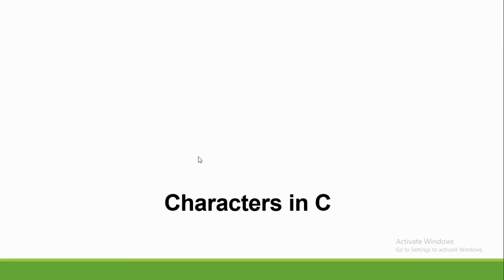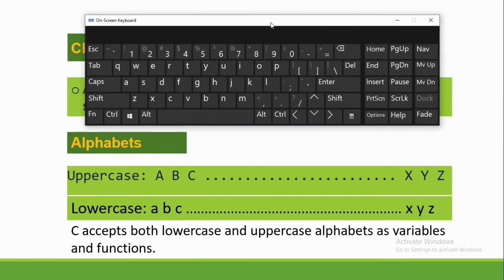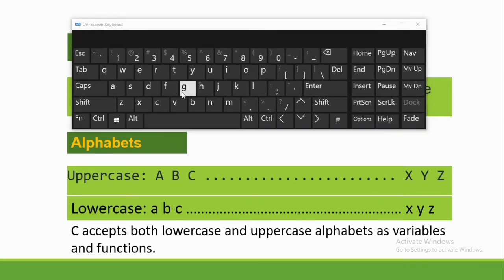Characters in C. We have a character set that is used and accepted by our C programming. A character set is a set of alphabets, letters, and some special characters that are valid in C language. In this on-screen keyboard, some of these are the characters that we use and accept in our C programming language, for example the digits, the letters, that is uppercase or lowercase letters, and special characters.